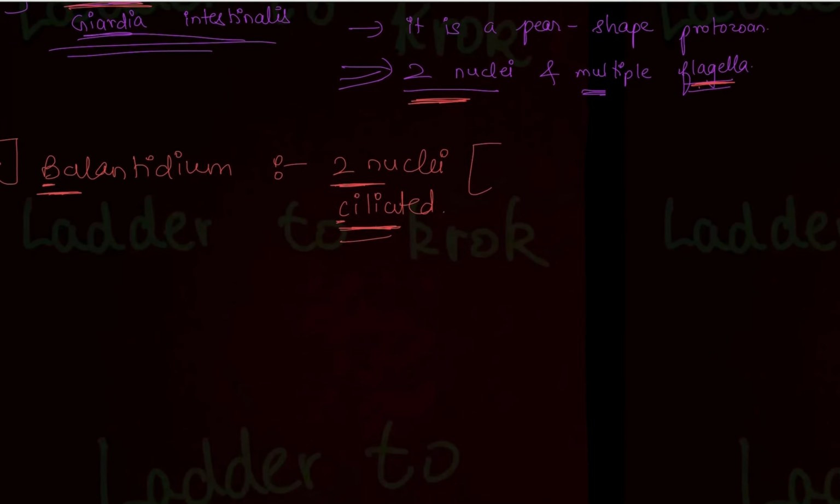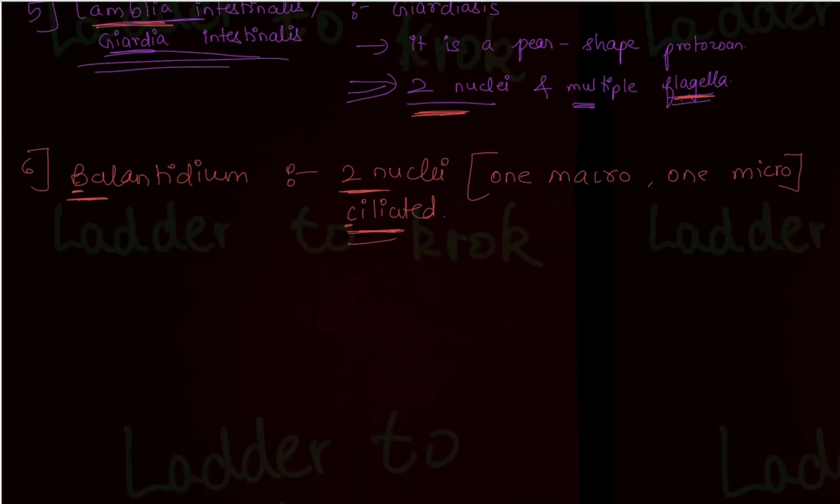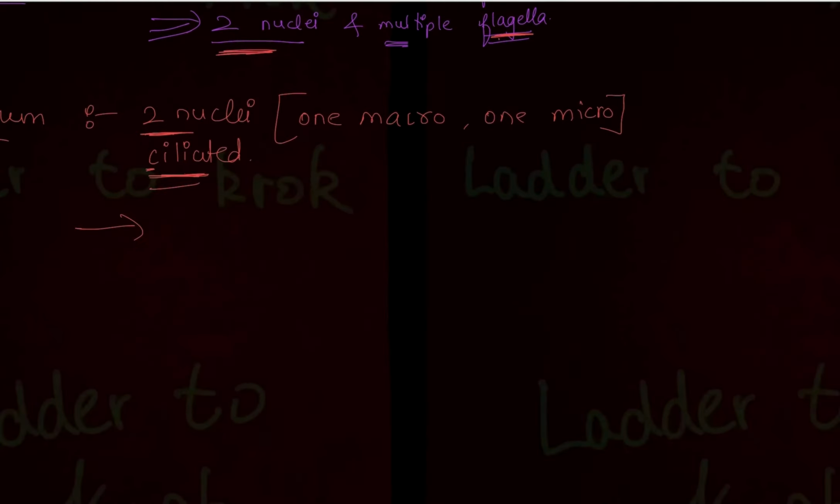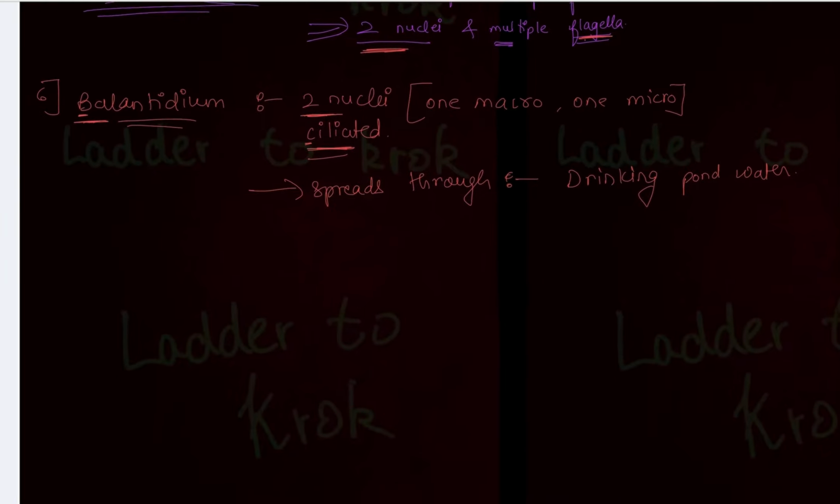For 2 nuclei, it has a specific type of 2 nuclei, that is, 1 is a macronucleus and 1 is a micronucleus. So sometimes in the question they mention that there is an organism with 1 macronucleus and 1 micronucleus. At that time also, your mind should think about Balantidium. Now, the way of transmission for this is by drinking pond water. So if someone drinks pond water, they might get this Balantidium protozoan.